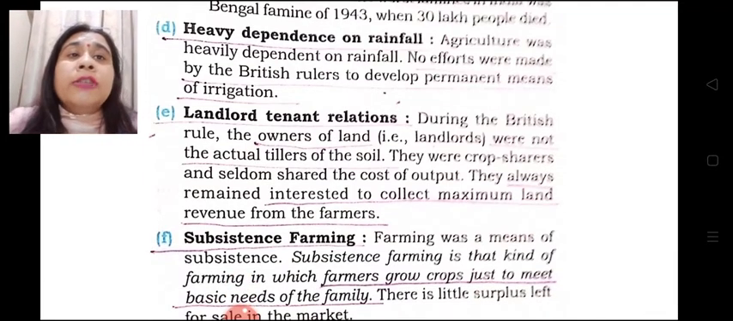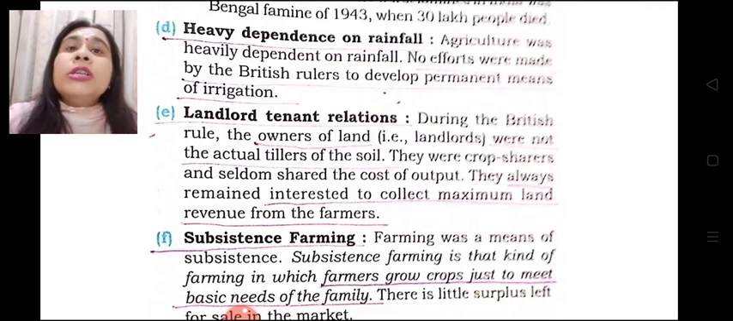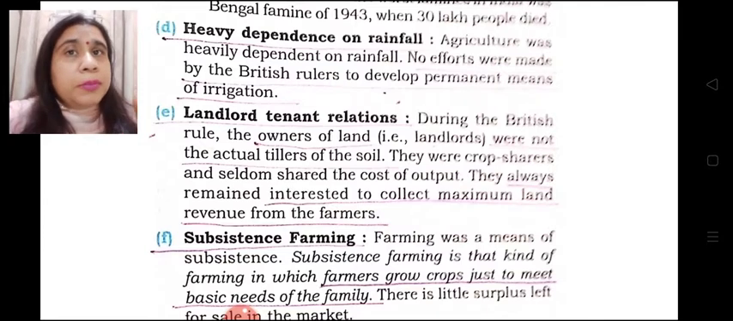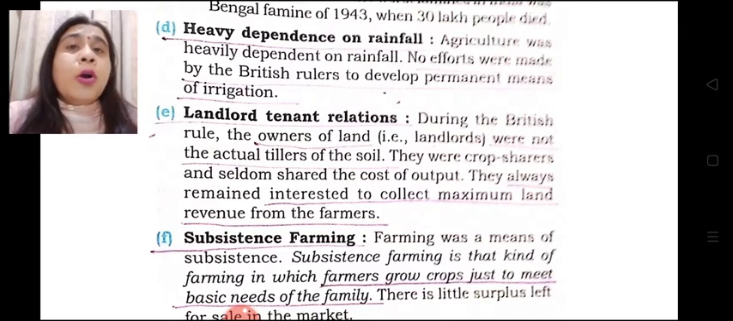Landlord-tenant relations were not good because landlords were not the actual tillers of land. They gave their land on a rental basis to the cultivators, the landless farmers, and the zamindar's main interest was only the collection of maximum land revenue in the form of lagan from the farmers. So this landlord-tenant relation was also not a healthy relation.